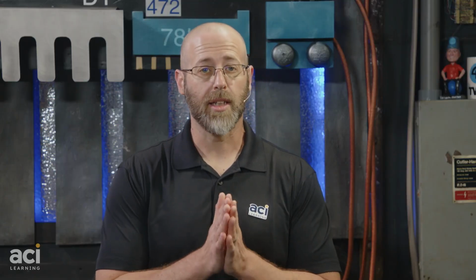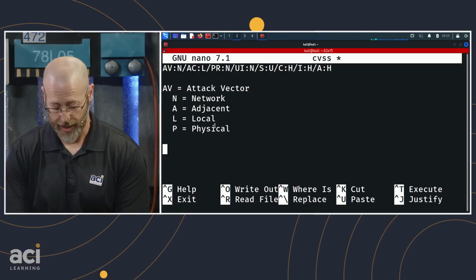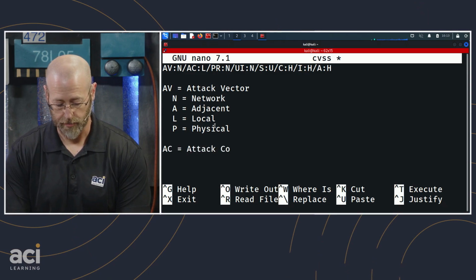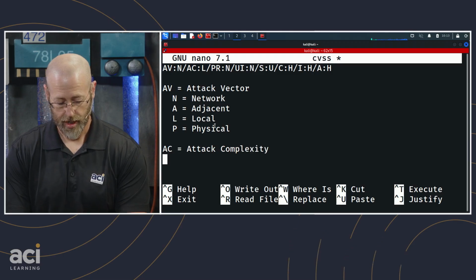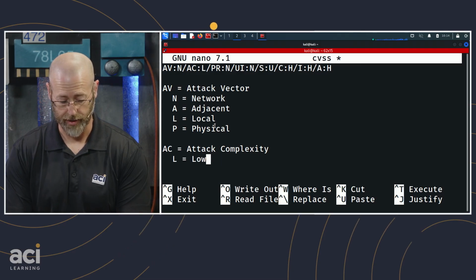The next one is attack complexity, and there are fewer identifiers here. It's just low or high. That's it. Don't you love it? It makes our lives a whole lot easier. Is the complexity of the attack high or is it low? What's it going to be? AC is what you'll see it as, and that equals attack complexity. And we have L equals, guess what? Low, not my last name.